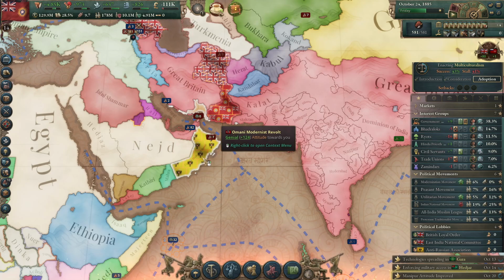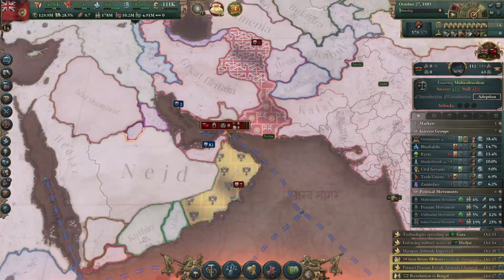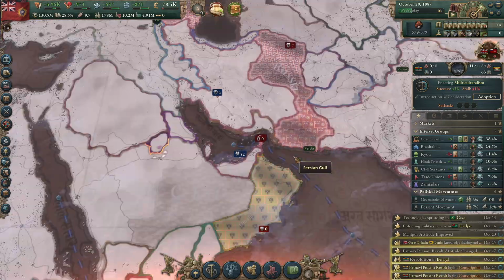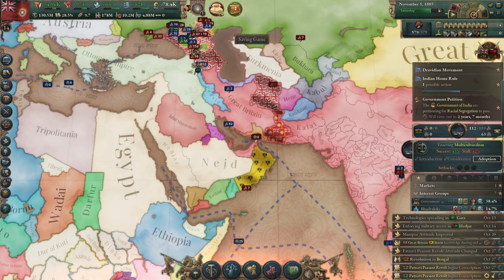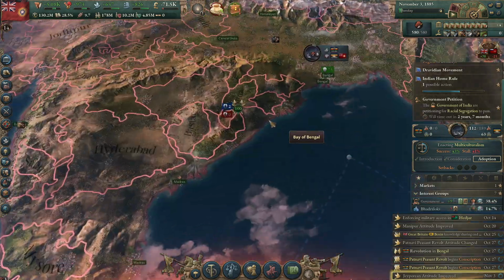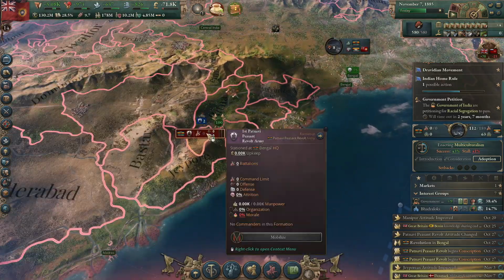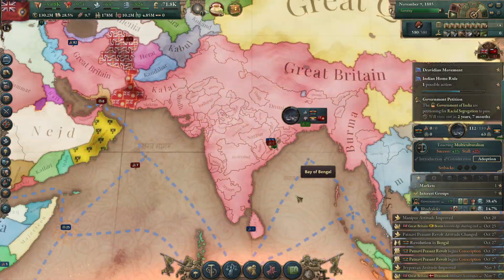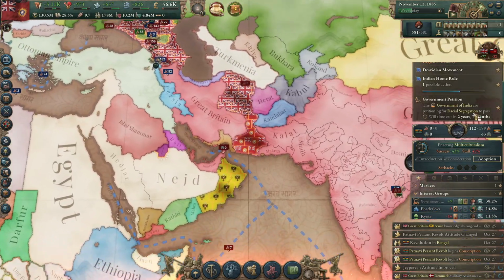Oh my gosh. Oman is in the middle of a modernist revolt. How very silly. So we've got all of Oman, but they're also in the middle of their own thing. A peasant revolt in Patnavi. Patna, I assume you can take care of this? If you don't, let me know. Or if you can't, let me know, I should say.